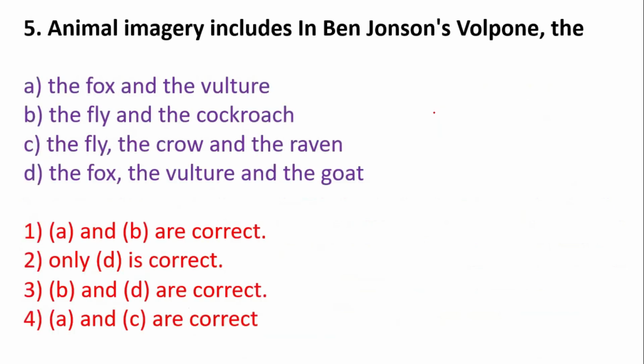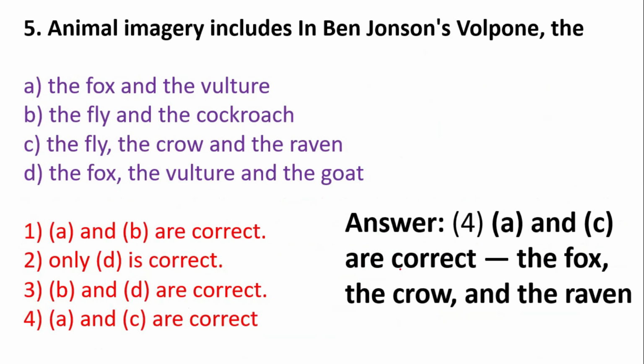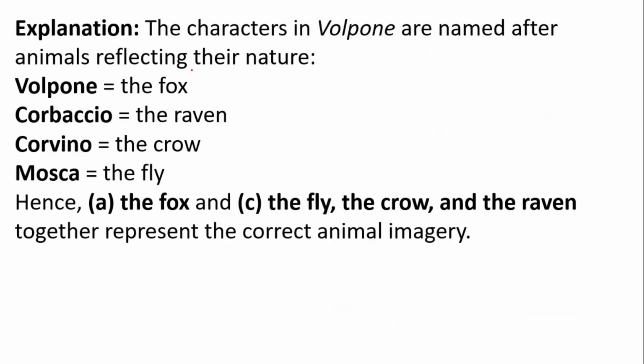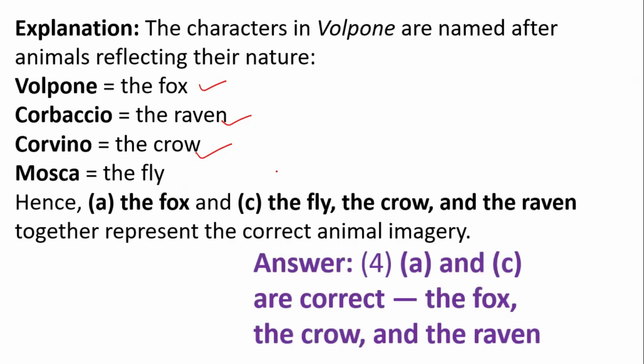Now we have: animal imagery is included in Ben Jonson's Volpone. It's a drama by Ben Jonson which has animal imagery, and the characters are named likewise. So we have the fourth option, and the answer is that A and C are correct. Explanation: the characters in Volpone are named after animals. Volpone, the fox; Corvino, the crow; Corbaccio, the raven; and Mosca, the fly. That is why the fox, the fly, the crow, and the raven is the right answer.